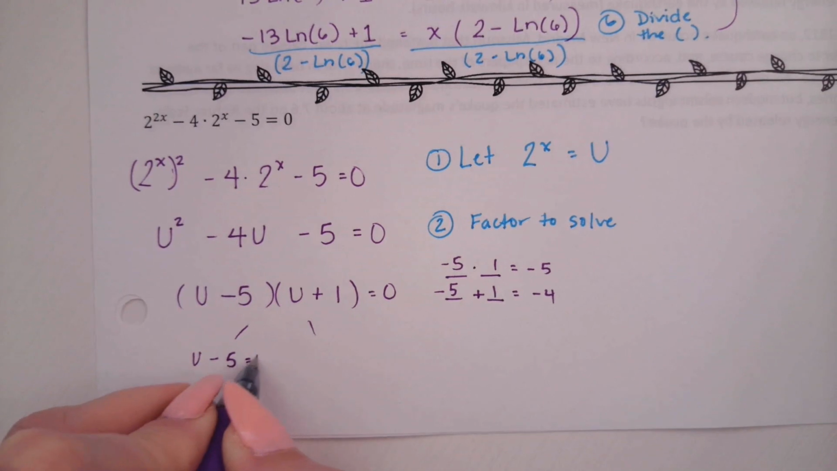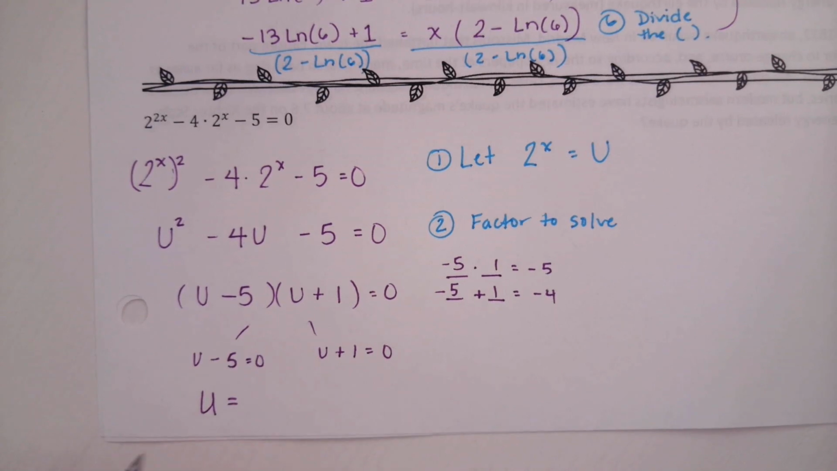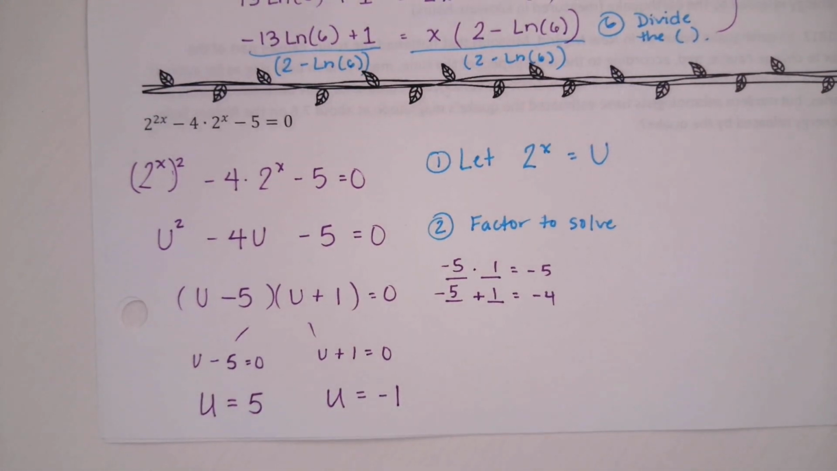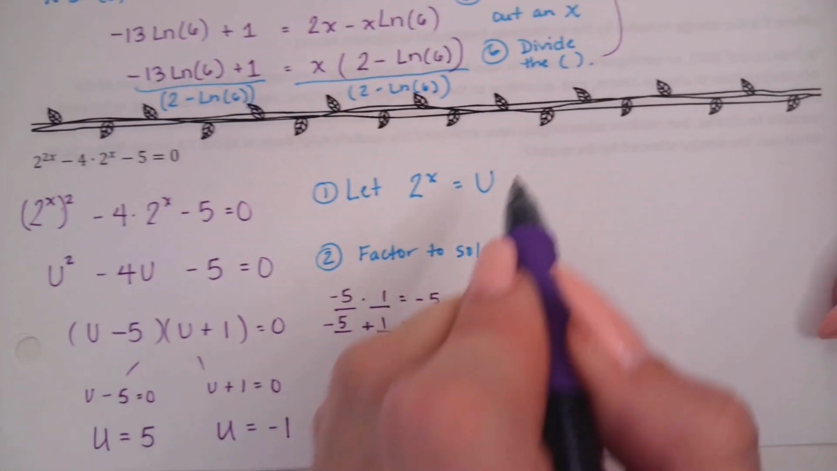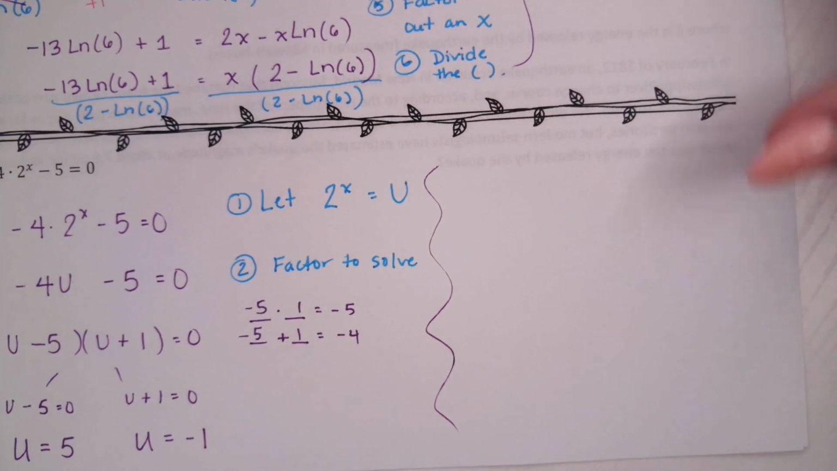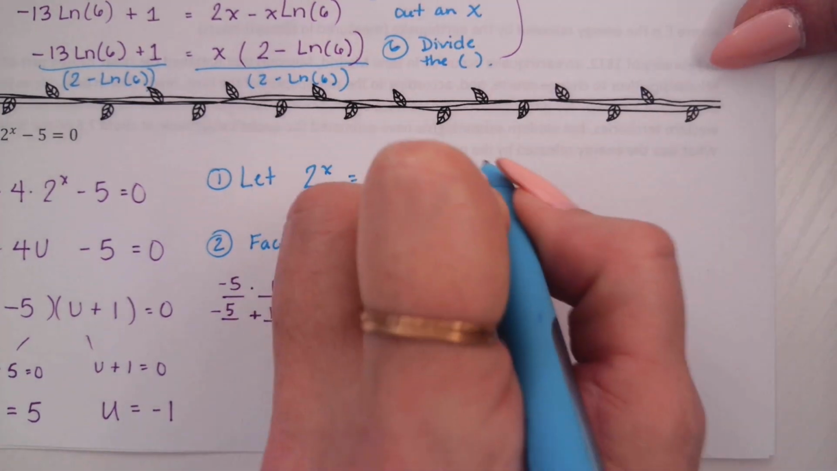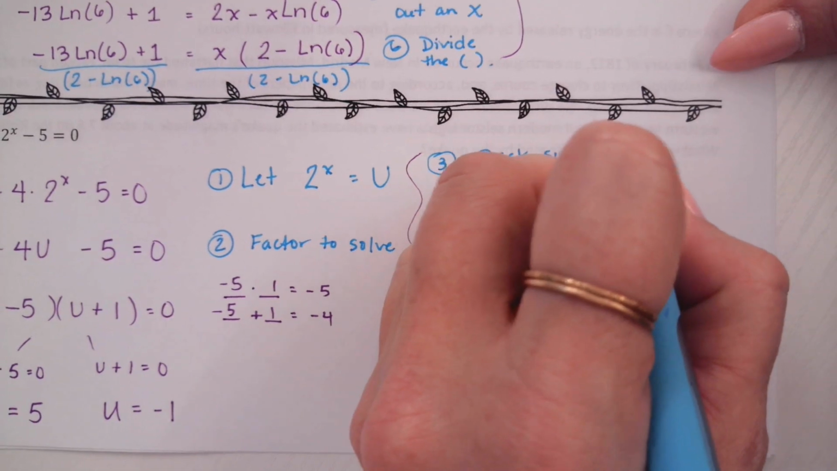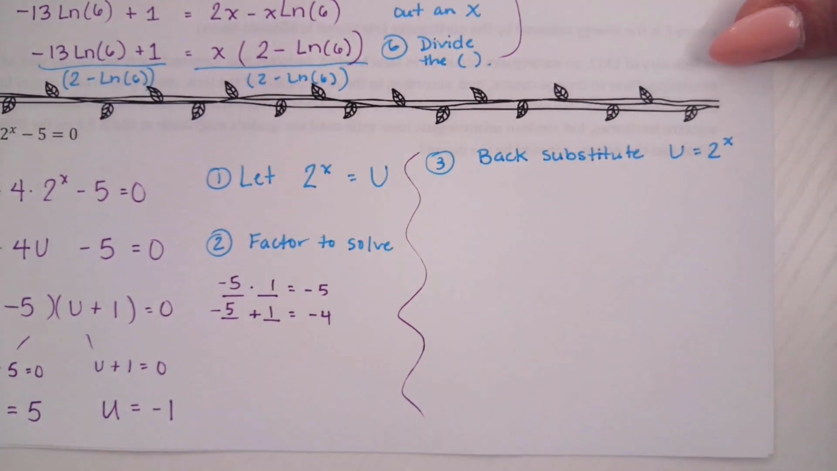One says u minus 5 equals 0. One says u plus 1 equals 0. So one solution is u equals 5, and the other solution is u equals negative 1. And now remember, that's just what u equals. That's not what the actual variable that we originally needed to solve for equals. So I'm going to come over here and we're going to do a process called back substituting. Basically just putting our u back as what it originally was. Back substitute the u for the 2 to the power of x.